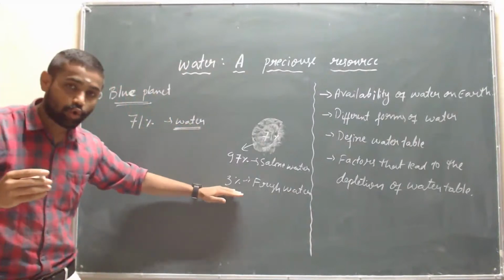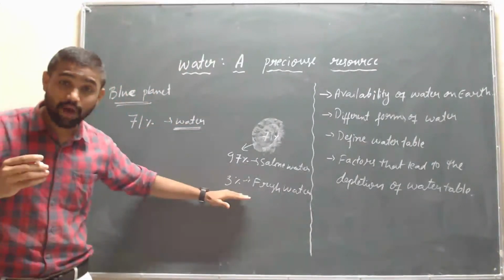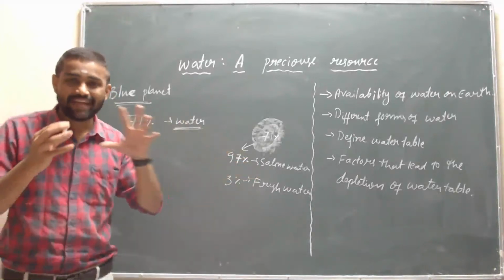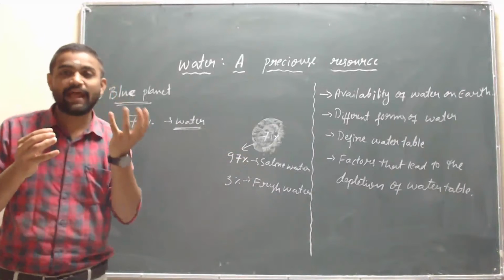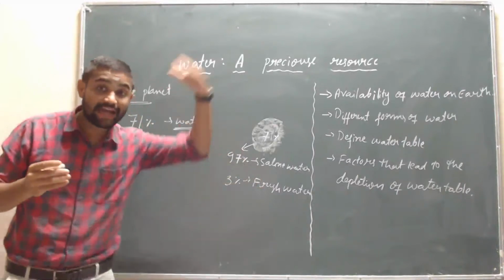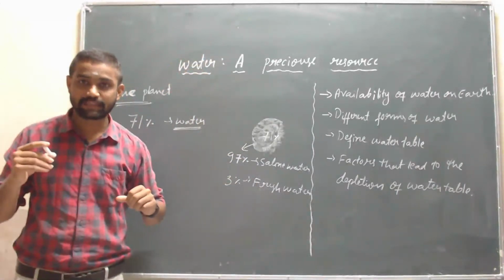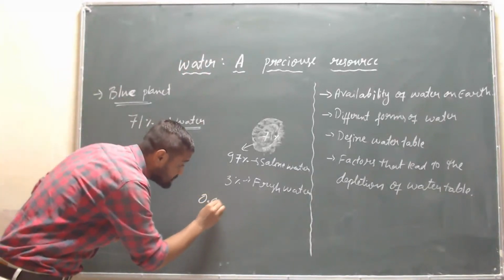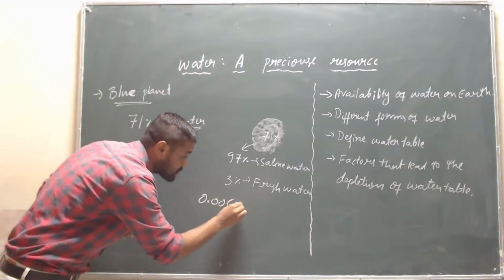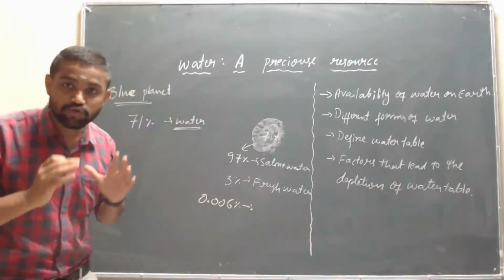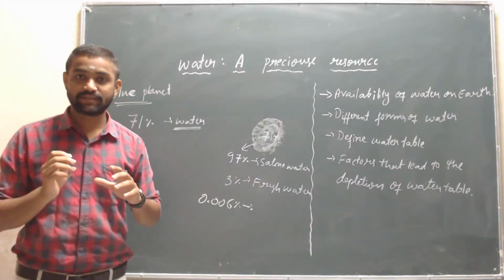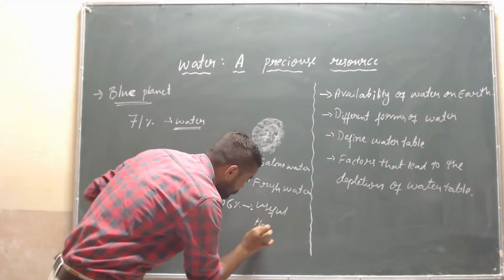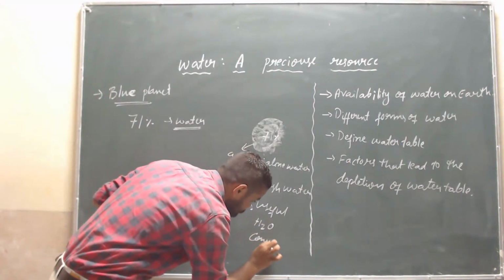At that place, a maximum amount of this fresh water has become ice in the polar ice caps at the poles of the earth, and only the remaining 0.006% of water is useful for consumption.